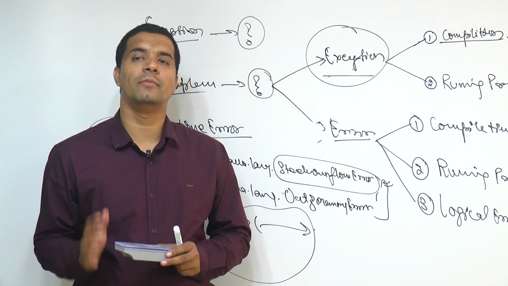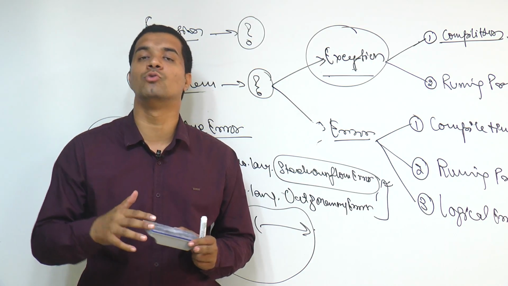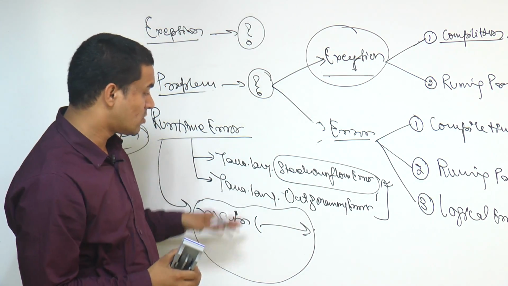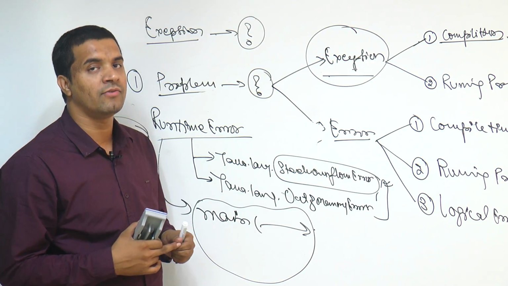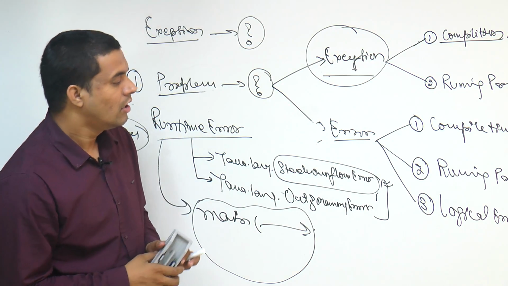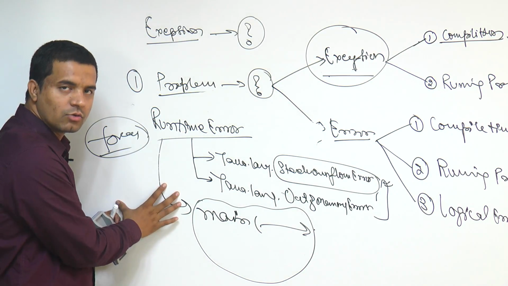At that time also it will give a runtime error. Because in core Java, whenever we write any program, the main method must be available with the predefined signature. If the main method is not available, we will not be able to run our program. So this is one type of error which comes at the time of running the program. Now I hope it is clear to all of you.